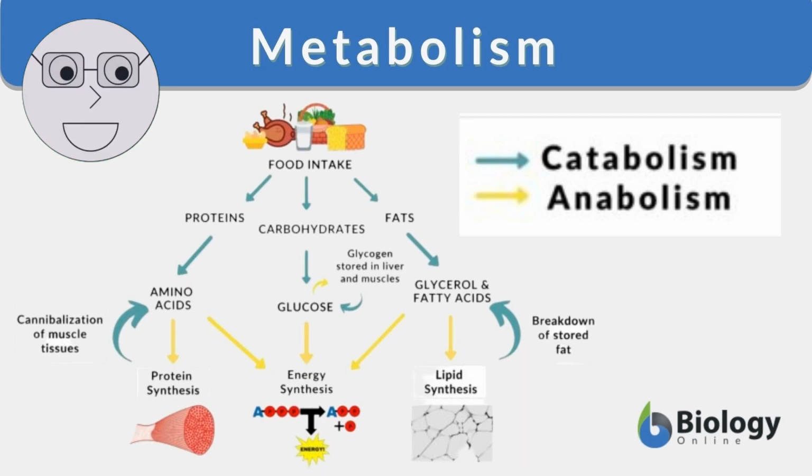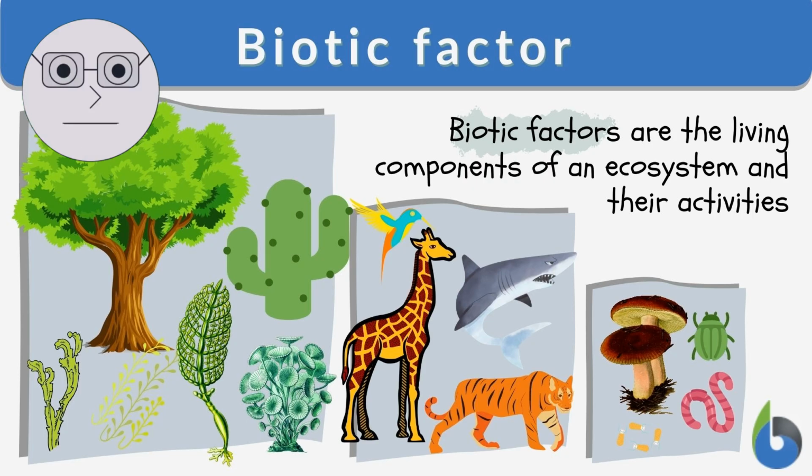The fifth and final characteristic of life is that living organisms are able to obtain and use energy. This means that they are able to take in nutrients and convert them into energy that they can use to carry out their life processes. Show images of different types of energy sources, such as sunlight and food, and how living organisms use them.